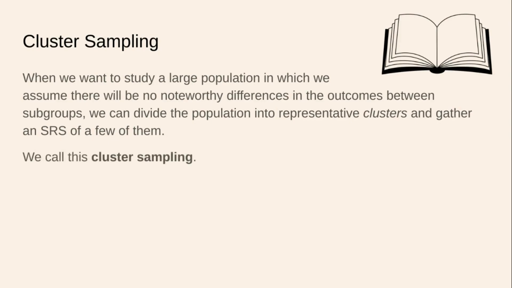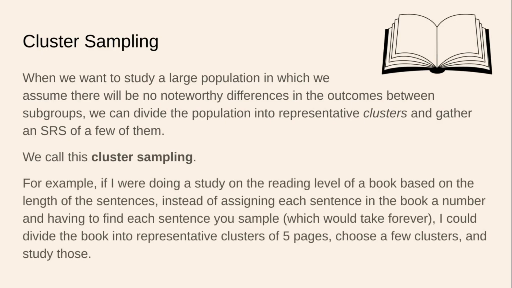So we will call this method cluster sampling. For example, if I were doing a study on the reading level of a book based on the length of sentences, instead of assigning each sentence in the book a number and having to find each sentence that you sample, which would take absolutely forever, I could divide the book into representative clusters of 5 pages and choose a few clusters, at random hopefully, and study those.